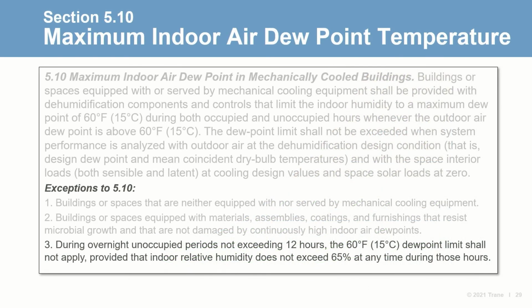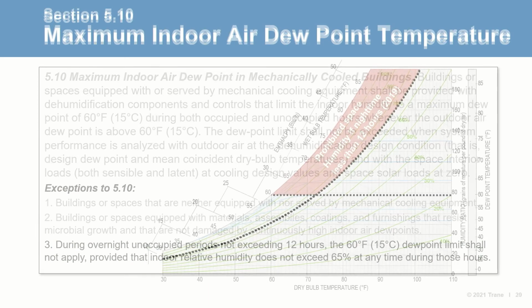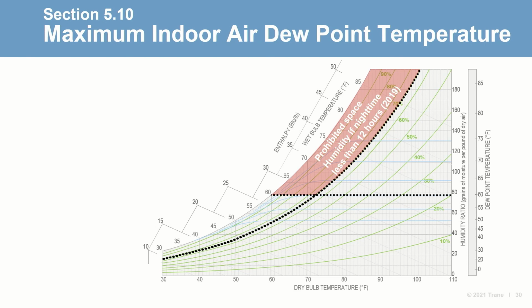Exception 3 allows overnight periods with a duration of less than 12 hours to exceed the 60-degree dew point limit if the indoor relative humidity remains below 65%. Again, you can see the prohibited operating region shaded in red. Space dew points can exceed 60 degrees, the horizontal dashed line, but they cannot exceed 65% relative humidity for a period less than 12 hours.